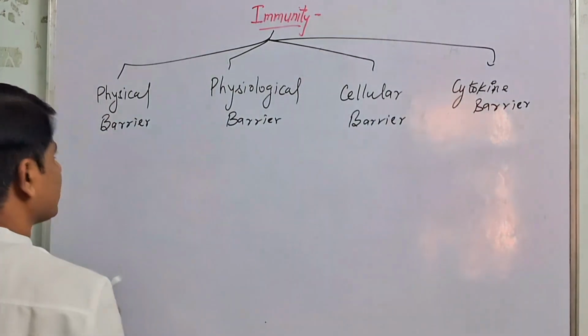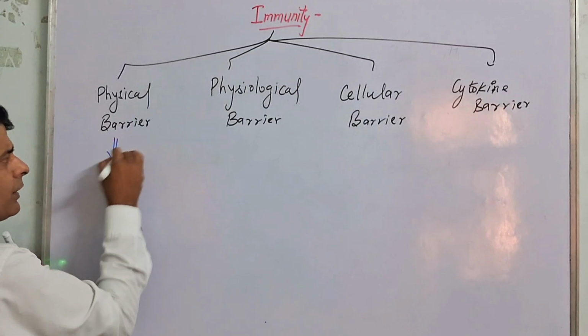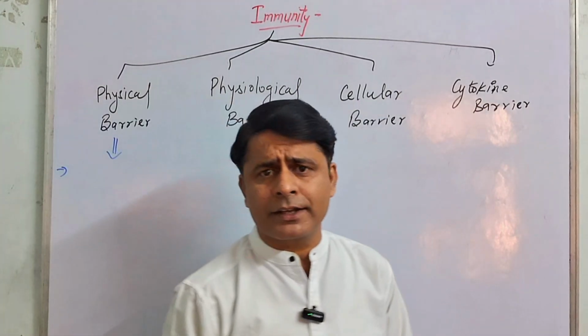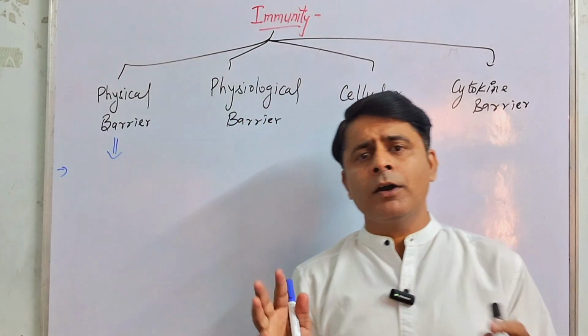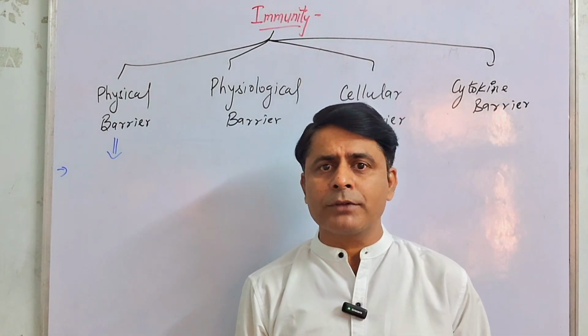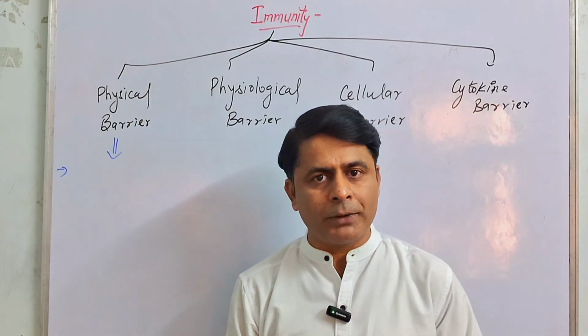Now we will discuss the physical barrier. So what is the physical barrier? In easy language, the physical barrier is formed by the skin. Skin is the largest barrier system of our body because it protects the body from the pathogens present in the outer environment.